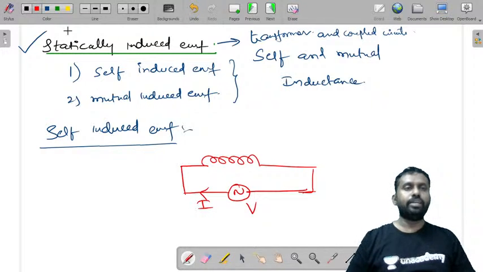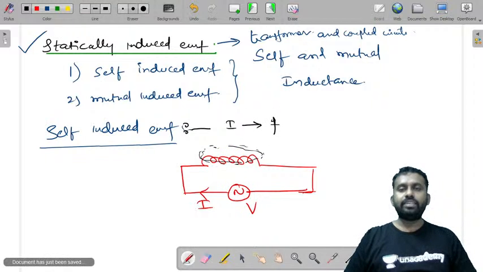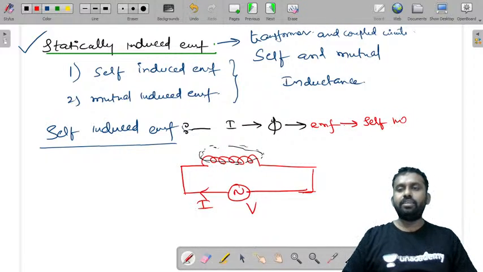Current is also alternating, and therefore the flux that is set up is also alternating in nature. Because of this flux there is an EMF induced in the coil, and this EMF is called self-induced EMF. What is self-induced EMF?